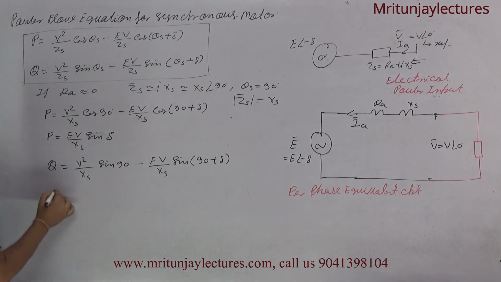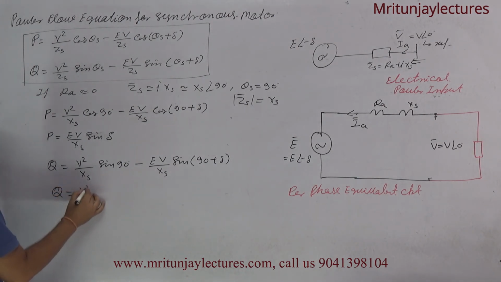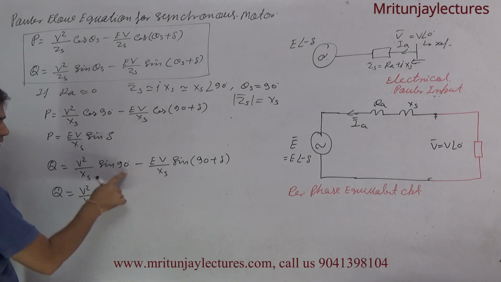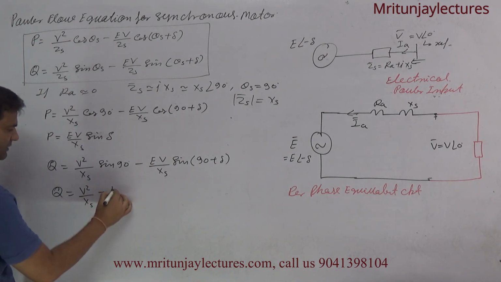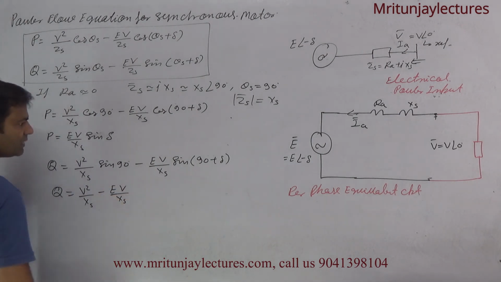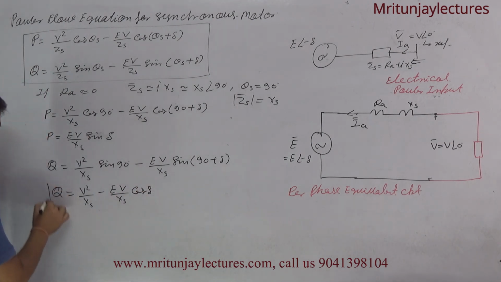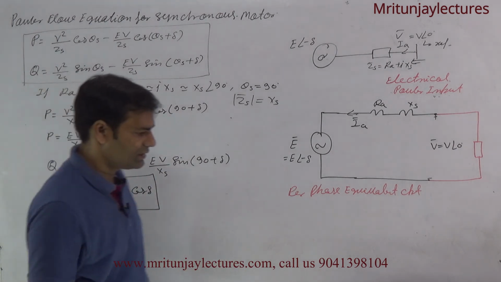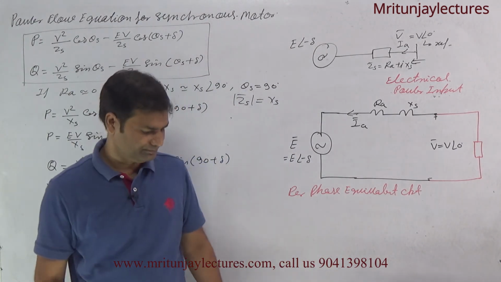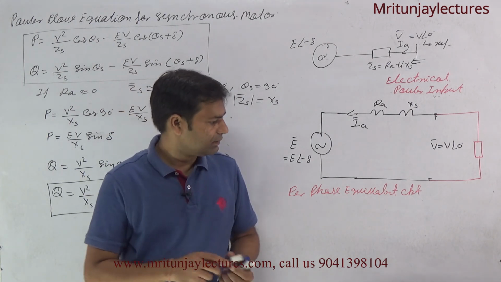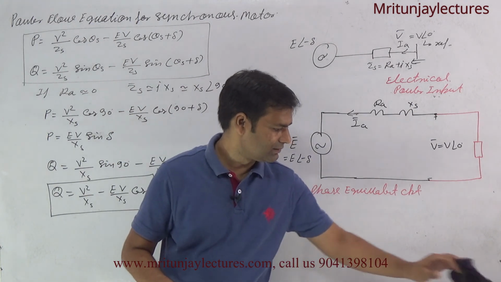In this case, Q is equal to V square upon ZS into sin 90, that is 1, minus EV by ZS into sin 90 plus delta, that is cos delta. That is cos delta. Clear? First of all, make it.